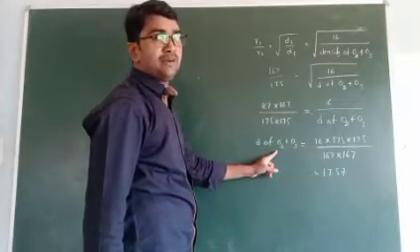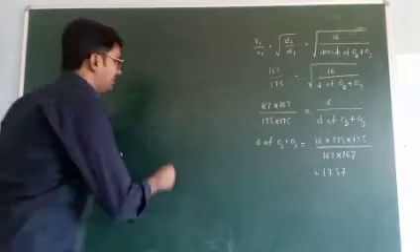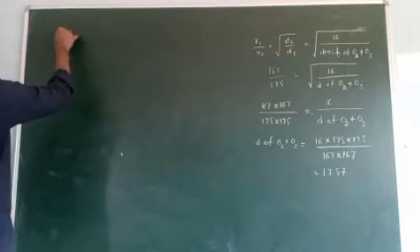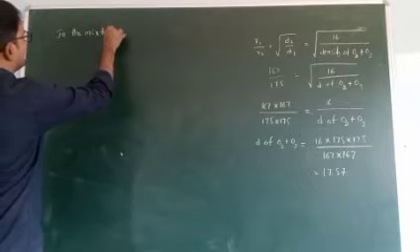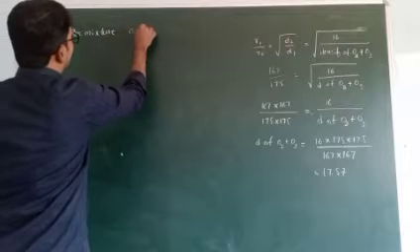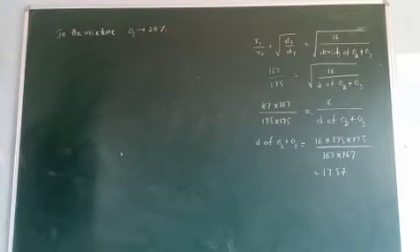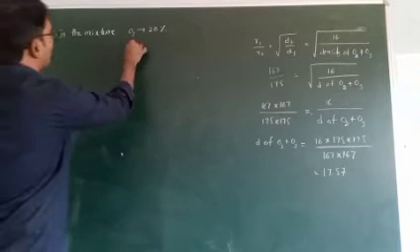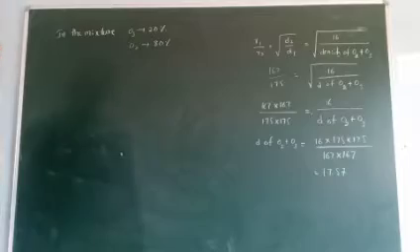But how much percentage of O2 is present in this mixture? O3 is 20 percent, then O2 is automatically 80 percent.